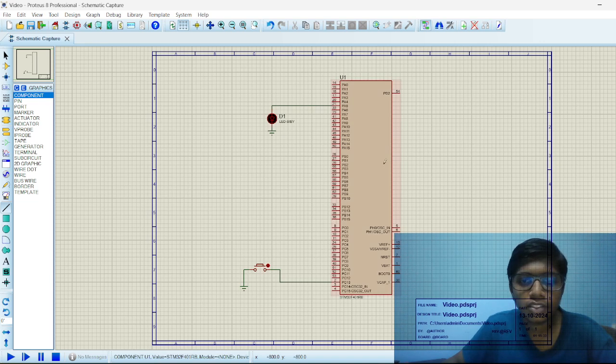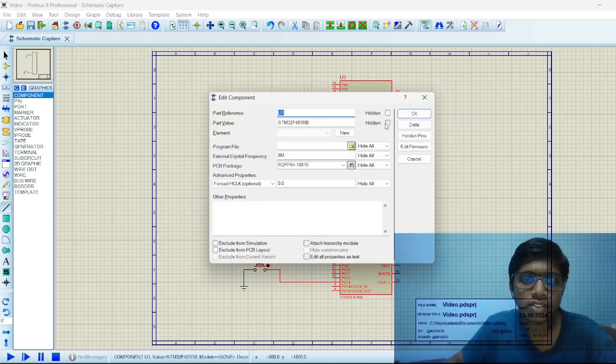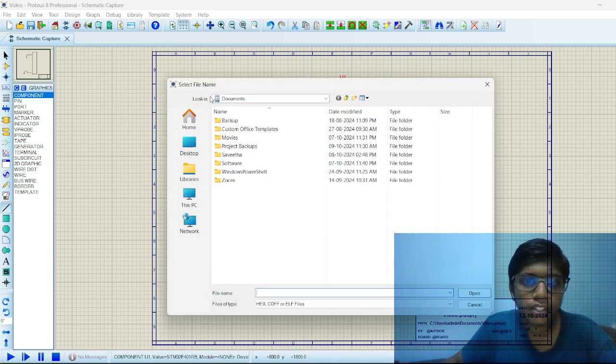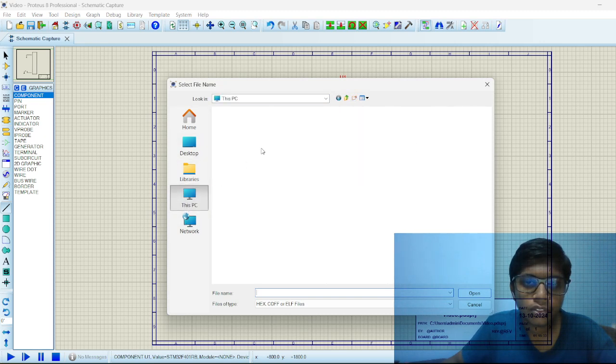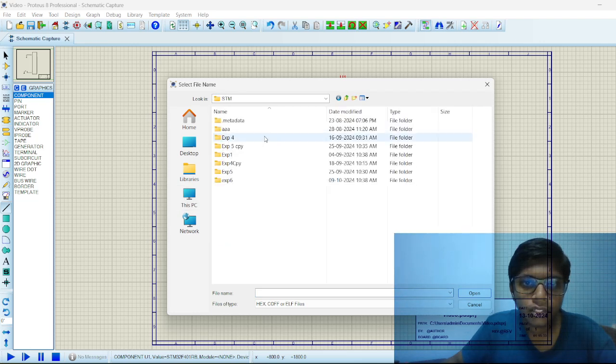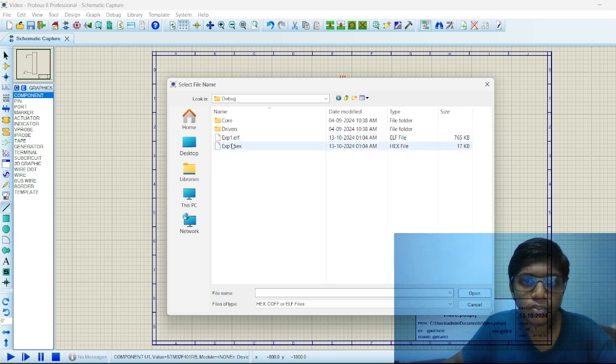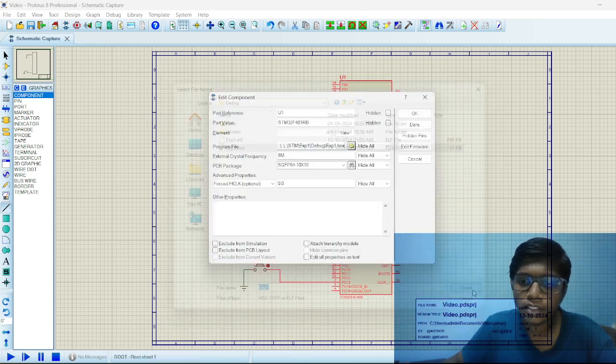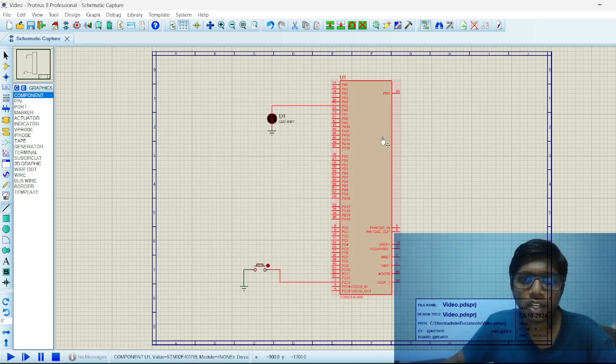The necessary connections are done, and after that we are going to import the X file to the following. The X file is in the STM folder. For experiment 1, we could see the X file in the debug folder. It is successfully imported and executed successfully.